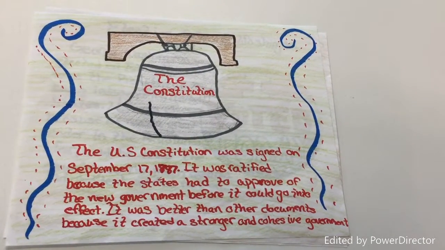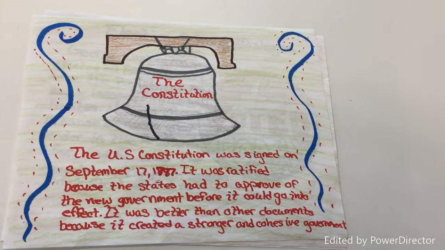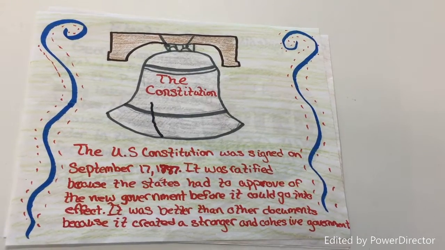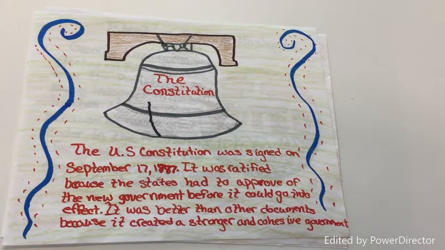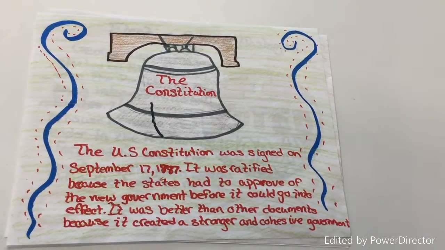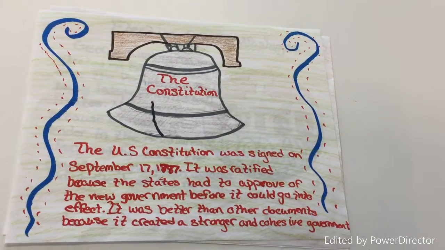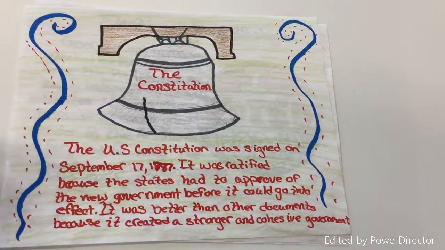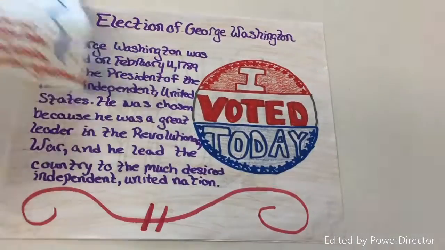The Constitution. The U.S. Constitution was signed on September 17, 1787. It was ratified because the states had to approve of the new government before it could go into effect. It was better than the other documents because it created a stronger and more cohesive government.